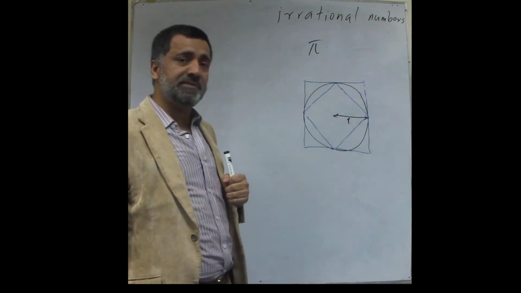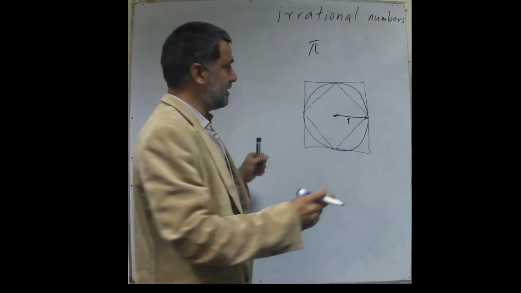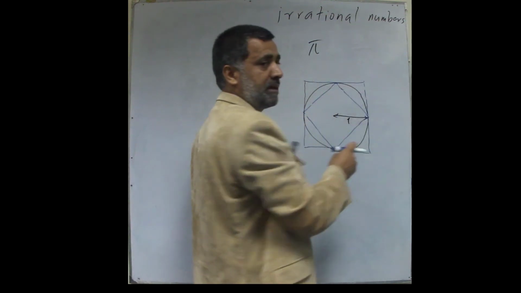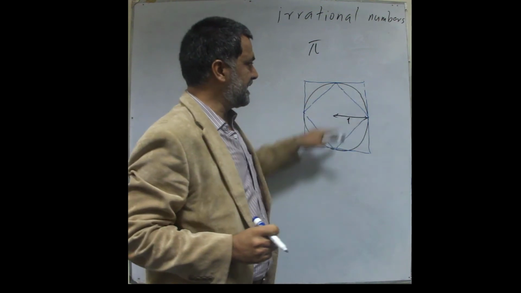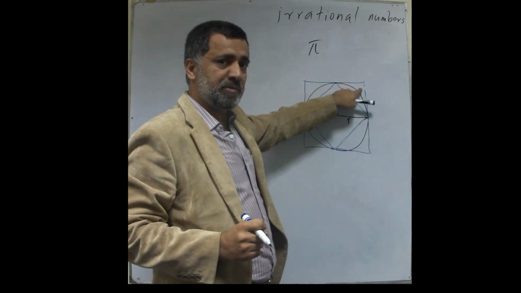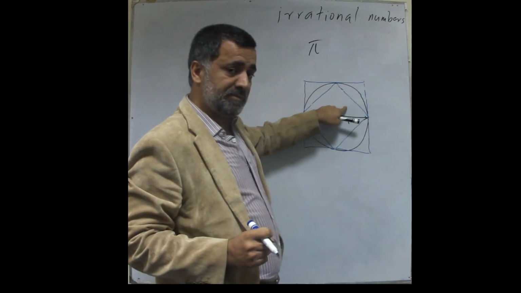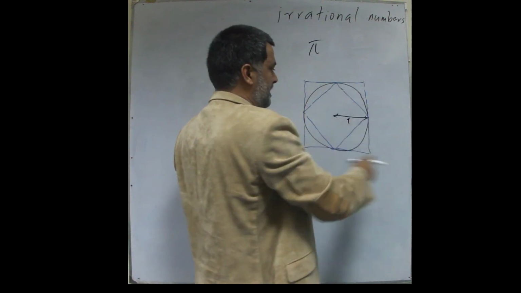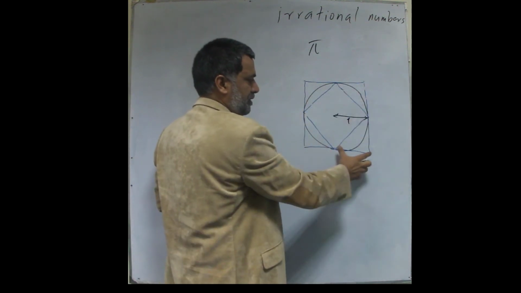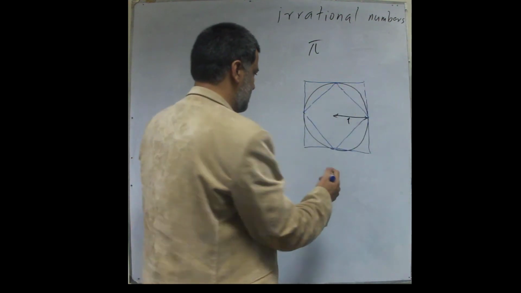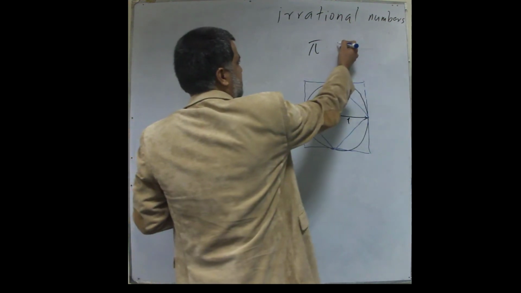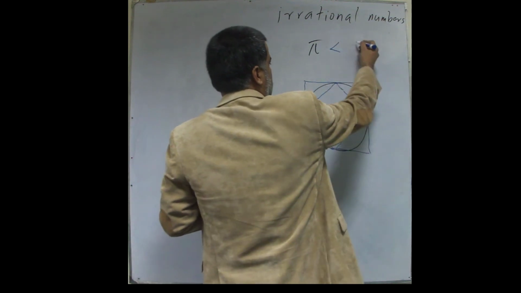So the area of this circle is between the area of this larger square and the area of this smaller square. This area must be less than the area of the larger square and greater than the area of the smaller square. The area of the larger square is what? 2 times 2 is 4. So pi must be less than 4.